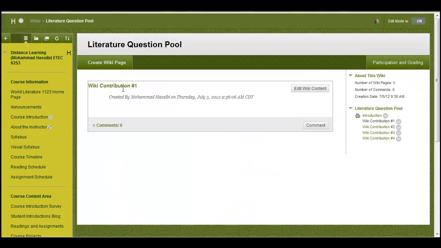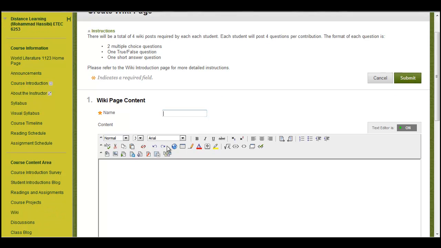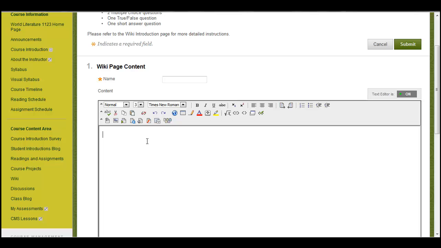Then this will open up, and you're going to create a wiki page. So click on create wiki page. For the name, enter wiki contribution number 1 and then your name. Then go down and type your 4 questions. Make sure you number each question, so 1, 2, 3, 4. After you're done, draw a line by clicking on that little picture of the pencil. That will separate your questions from your classmates'. Then when you're done, click on submit.